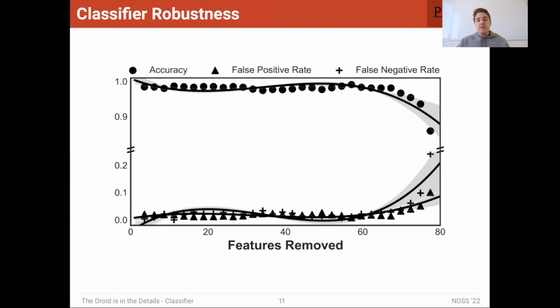And what we found is that there really isn't a drop off in performance until we remove 75% or more of the actual features. So what this shows is that our classifier is really learning the entire Android device environment overall, as opposed to just relying on a few very important features.